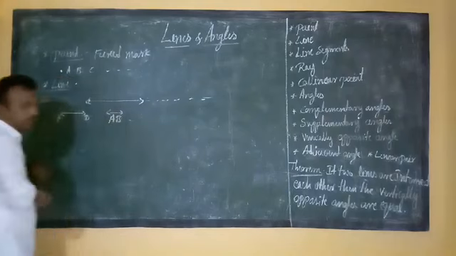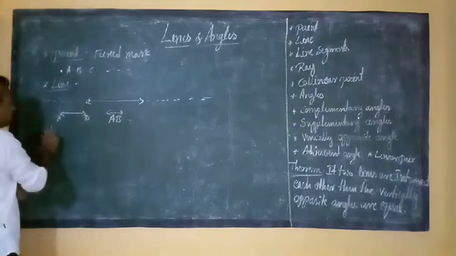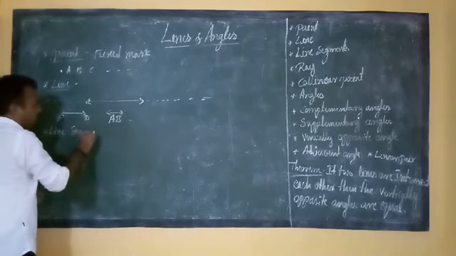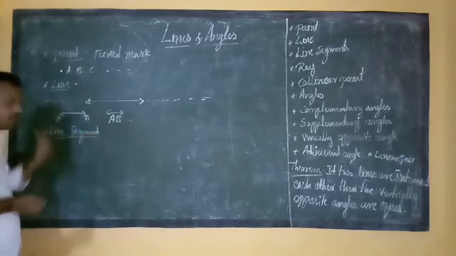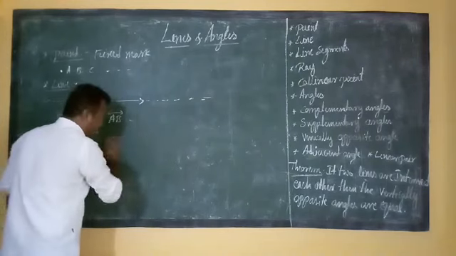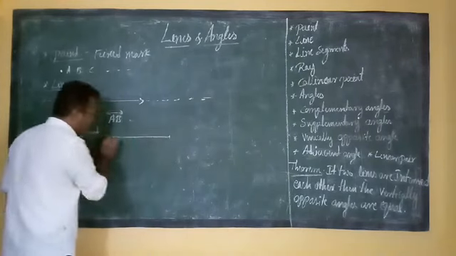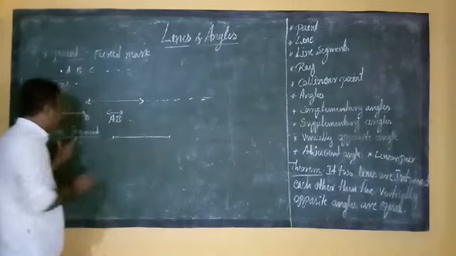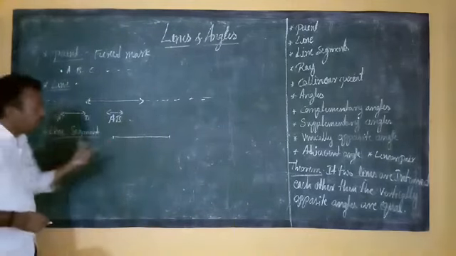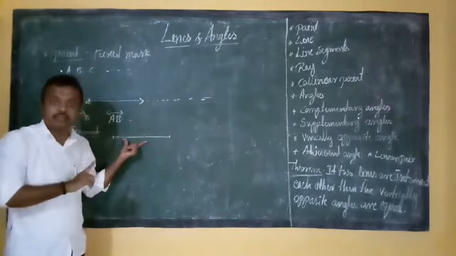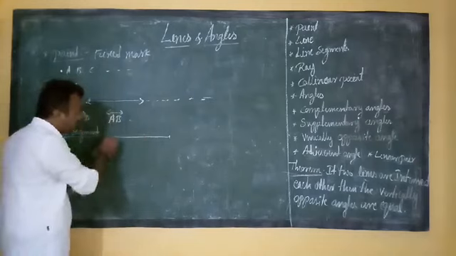AB is a line. Next one, line segment. So what does line segment mean? A line segment is a part of a line. This is one part of a line, but it has two endpoints. Therefore, it is called a line segment. It has definite length, but there is no breadth or thickness. It has definite length.